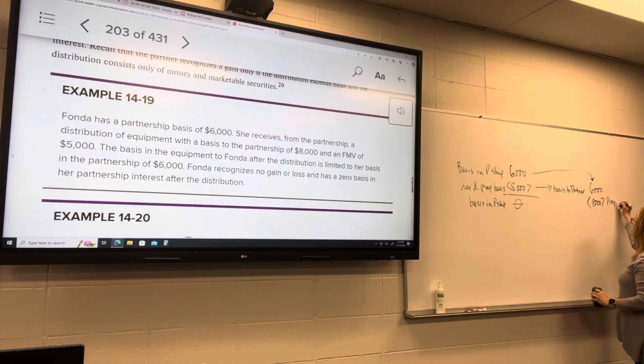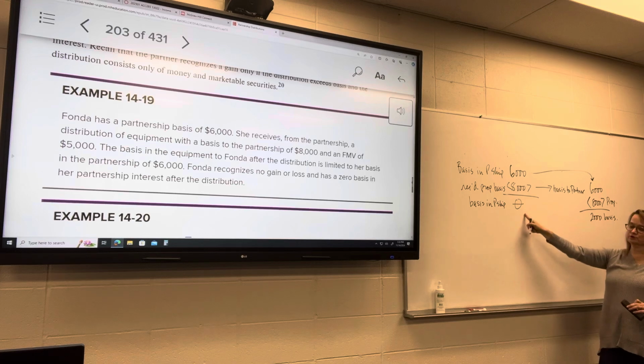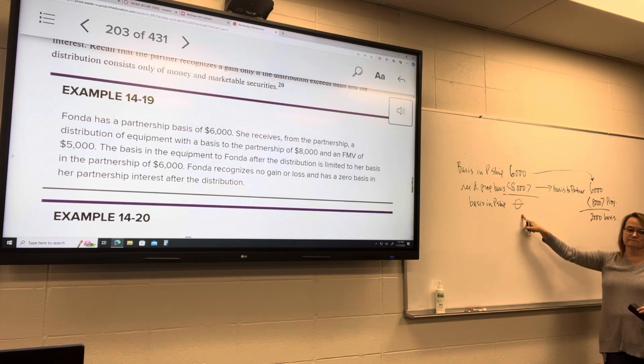You're gonna have to think of this kind of in a negative. I know it's gonna be a negative number, but it's really a positive. So now she's got a basis in the property of $2,000, and the basis in the partnership is 0. Is that the inside basis, or is that the outside basis? This is the outside basis. This is her basis.